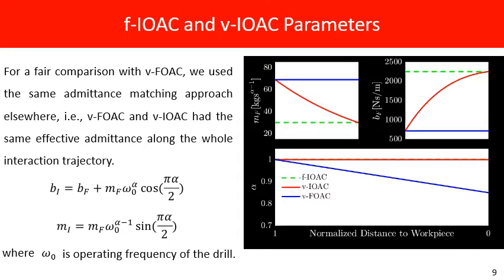So, for a fair comparison with the variable fractional order admittance controller, we need to come up with a common ground for these controllers. To this end, we use the admittance matching technique. With this technique, we can match effective mass and damping values of fractional order and integer order admittance controllers for a specific operating frequency, so that for this specific frequency, their behavior becomes equivalent. In our case, we match these effective mass and damping terms at the operating frequency of our drill using these equations. The change of controller parameters can be seen here.